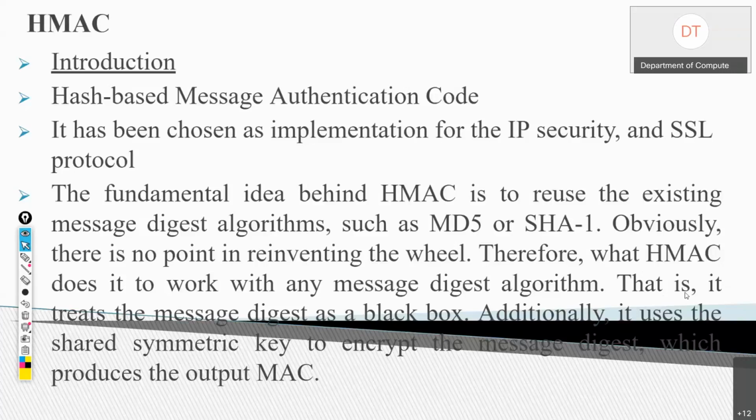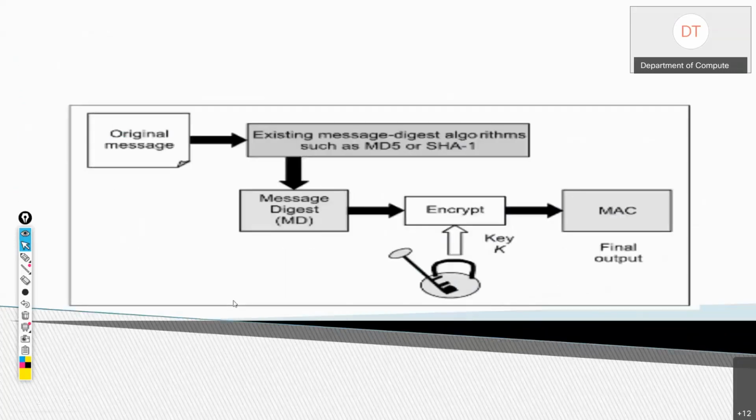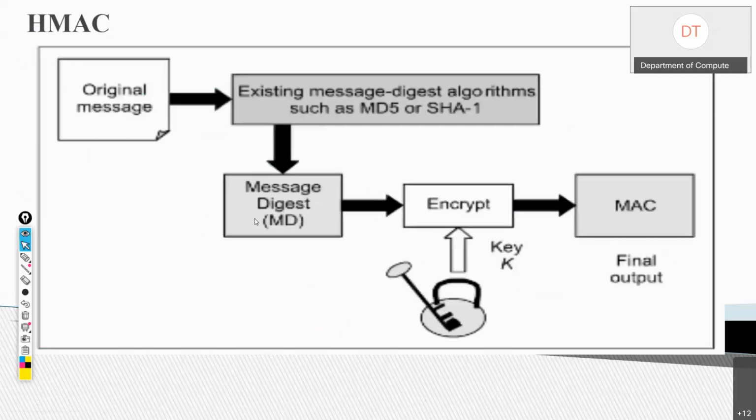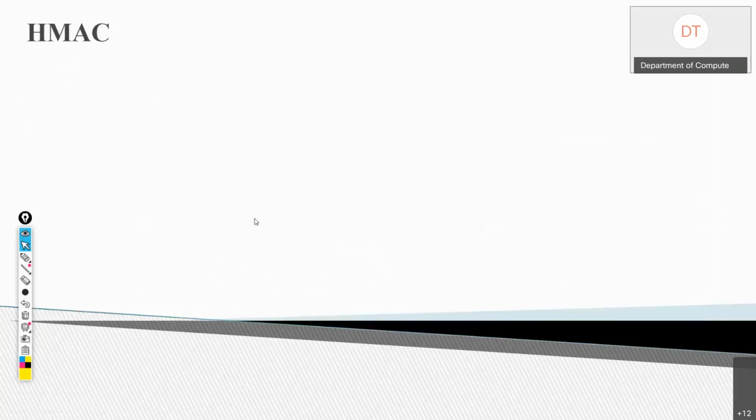That is the reason it treats the message digest as a black box. So it is not going to get involved in the message digest algorithm. It is just going to use the message digest generated by any of these algorithms. Secondly, it also uses the concept of a symmetric key to encrypt the message digest. In a plain message digest, encryption using a symmetric key was not used, but in HMAC it is done. So this is the process of how it happens.